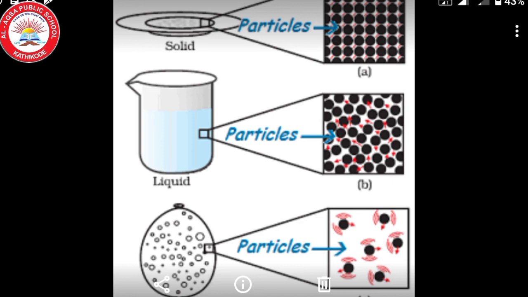Then in solid, particles can vibrate. They cannot move from one place to another place. But in the case of liquid, they can move, and in gases also. So kinetic energy of liquid is higher than solid, and kinetic energy of gas is higher than liquid. Okay, I think it's clear for you. And the diffusion rate is less in solid, but it is more in liquid than solid, and the same way, the diffusion rate of gas is more than liquid and solid.